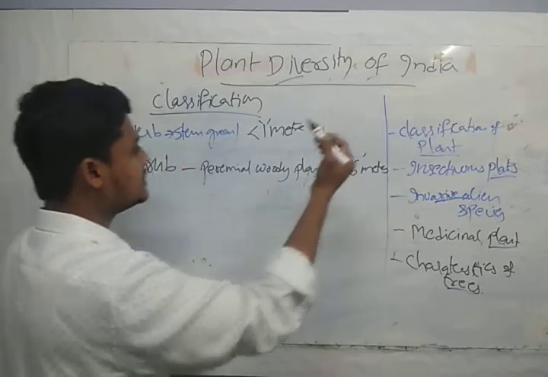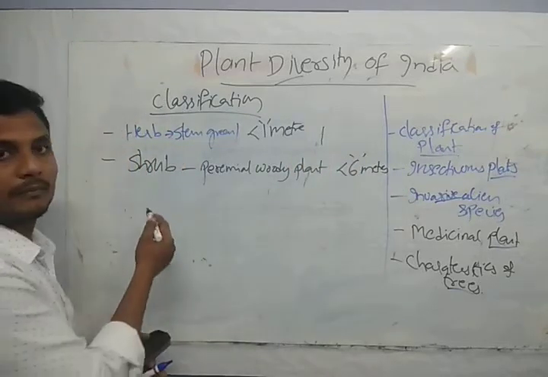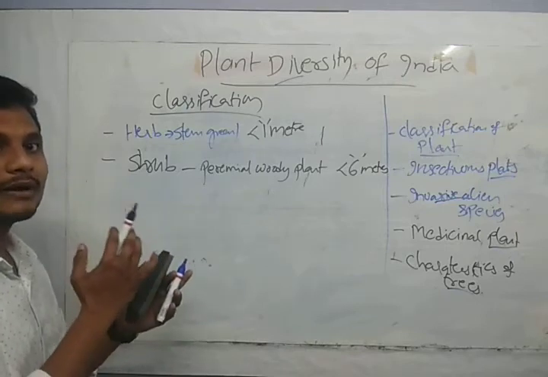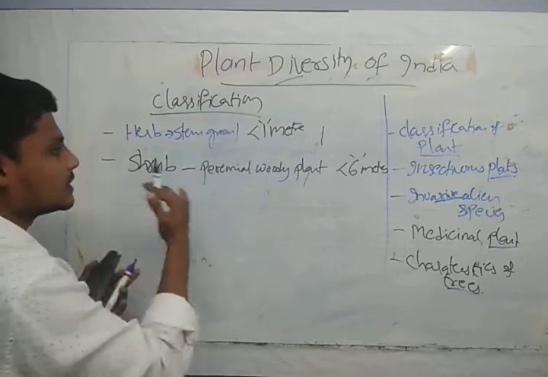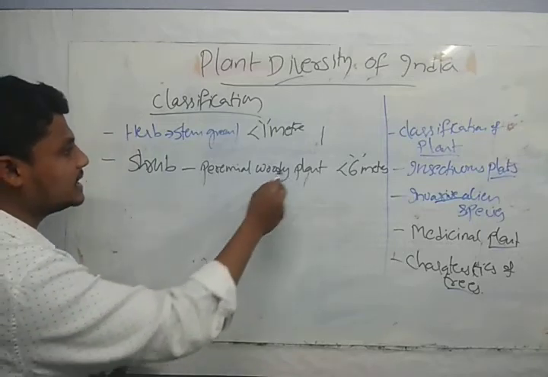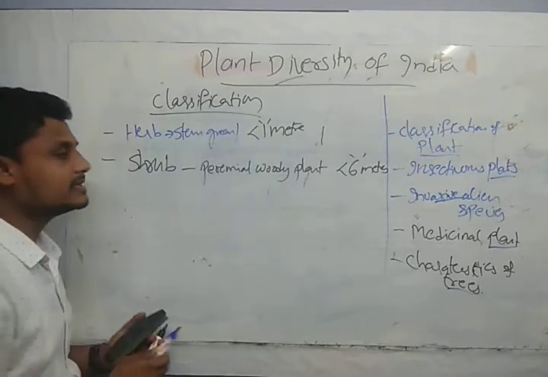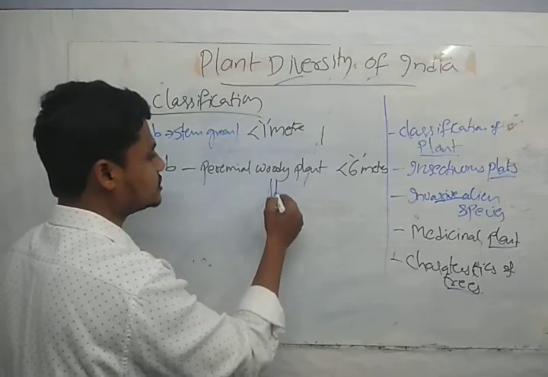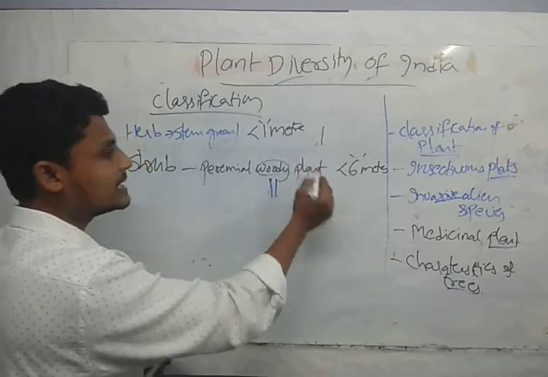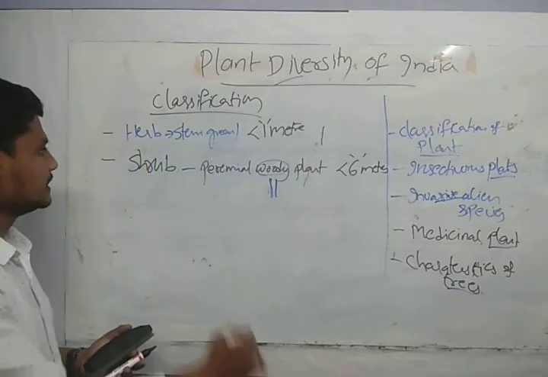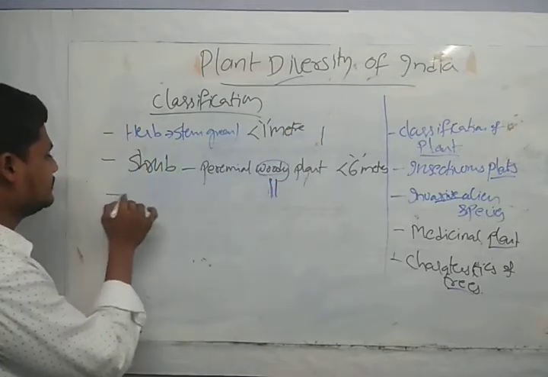So you should know when we can use the word herb and when we can use the word shrub, guys. It is a perennial woody plant, meaning the plant has a woody structure. A perennial woody plant less than 6 meters in height. Okay, guys. And we have the tree.